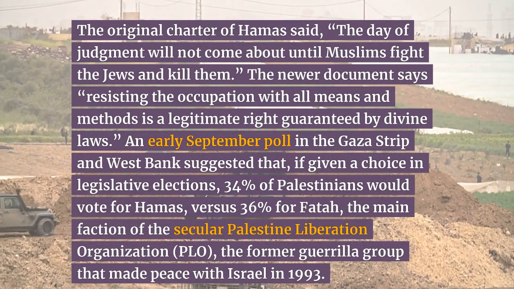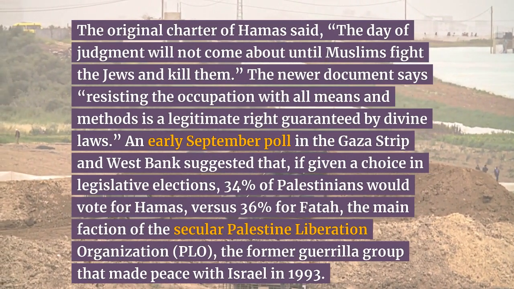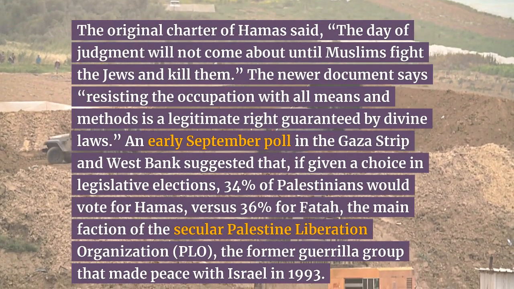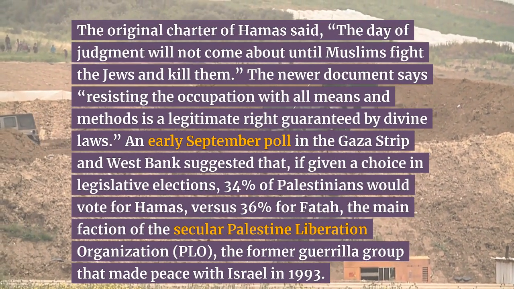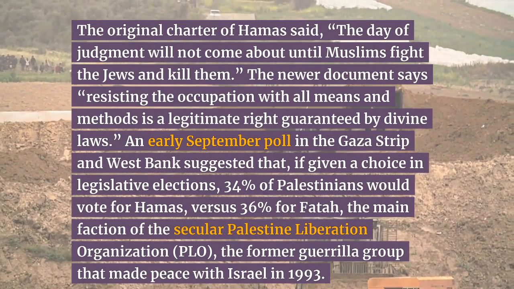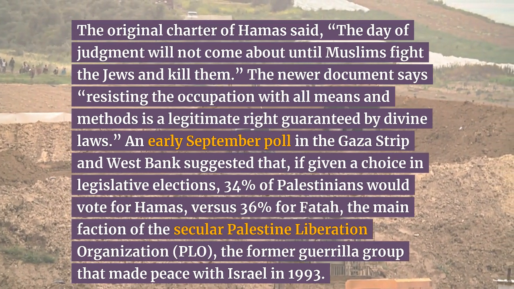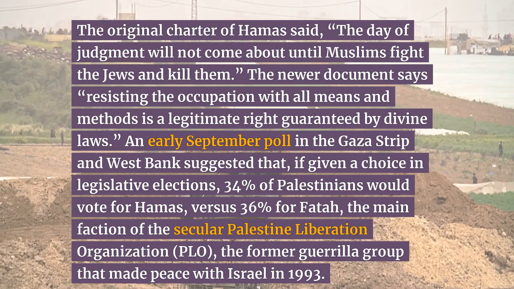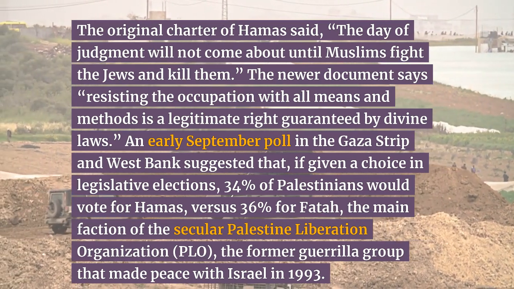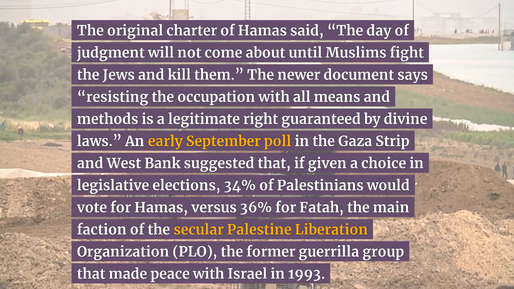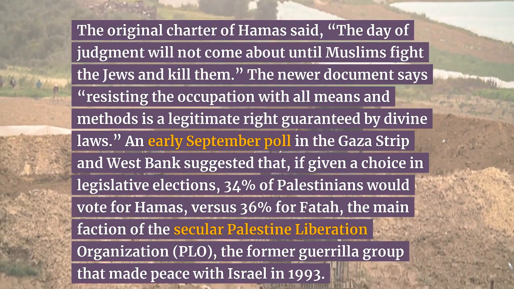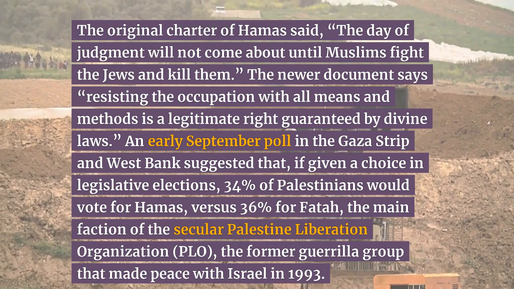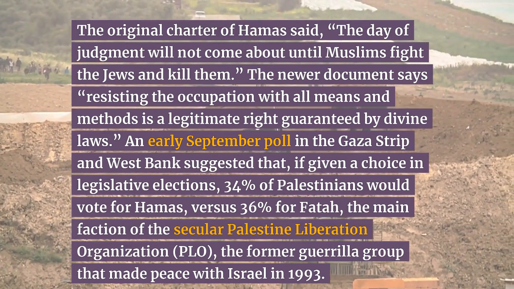The original charter of Hamas said, "The day of judgment will not come about until Muslims fight the Jews and kill them." The newer document says, "Resisting the occupation with all means and methods is a legitimate right guaranteed by divine laws." An early September poll in the Gaza Strip and West Bank suggested that, if given a choice in legislative elections, 34% of Palestinians would vote for Hamas, versus 36% for Fatah, the main faction of the secular Palestine Liberation Organization, PLO, the former guerrilla group that made peace with Israel in 1993.